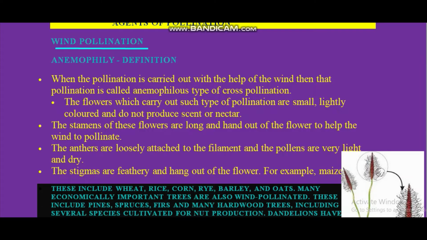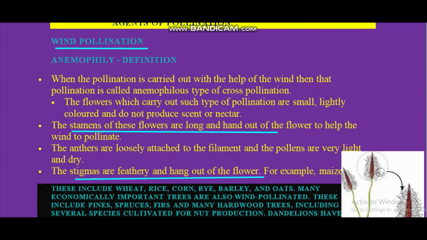First of all, stamen of these flowers should be long and hang out. And the second characteristic, stigmas are feathery and hang out of the flower. Means flower should have long stamen and long, feathery stigma. Why feathery? To catch pollen grain.